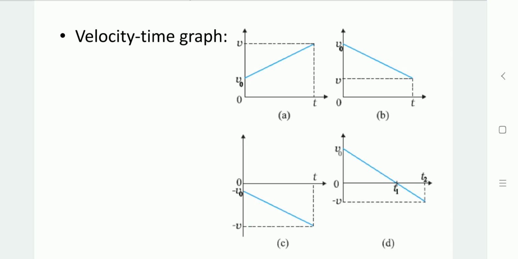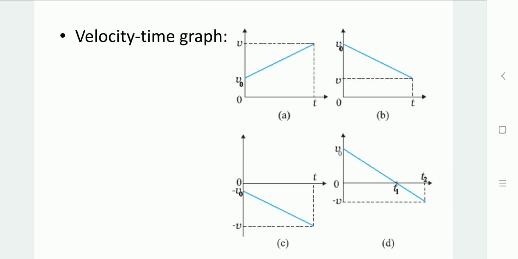In the second graph, this graph is plotted in the first quadrant, so the positive direction is there. Initial velocity is v0 and then the velocity is reducing. So the direction is positive, but as the velocity is reducing, we get a negative acceleration.